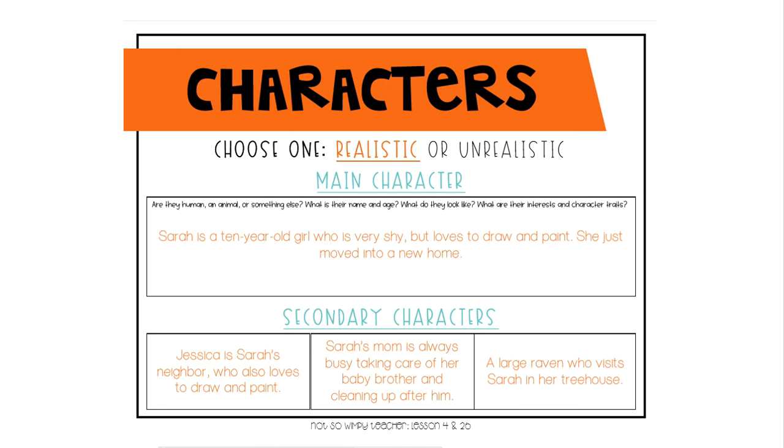The next step is to determine those secondary characters. And again, you're going to want to give a lot of information about them. Here are some examples. Jessica is Sarah's neighbor who also loves to draw and paint. Sarah's mom is always busy taking care of her baby brother and cleaning up after him, and a large raven who visits Sarah in her treehouse.